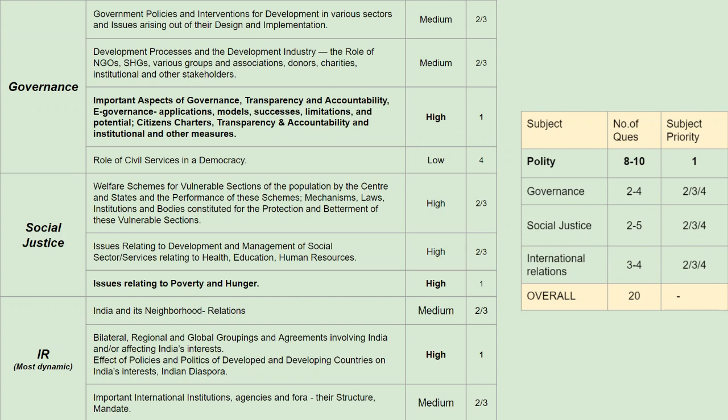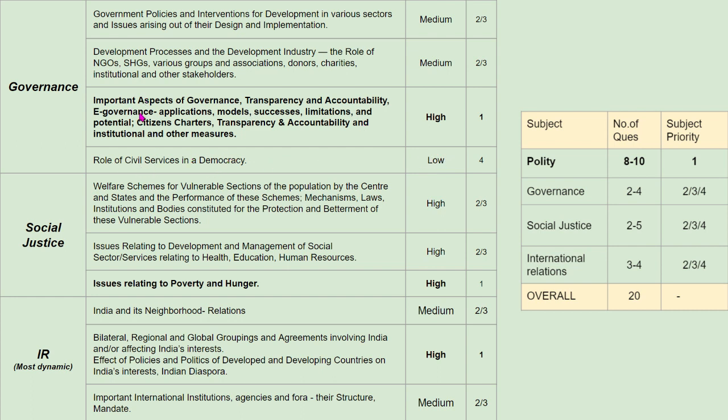Now moving on, in the other sections also, as we can see, there are roughly 2 to 4 questions, meaning that if there are 4 syllabus lines, the chances are questions are sprinkled across one syllabus line each. But the previous year experience shows that the role of civil service in democracy, this question doesn't find its presence every year. It's like an alternate year phenomenon, or once in 2 to 3 years. So that's why this syllabus line has been given low weightage.